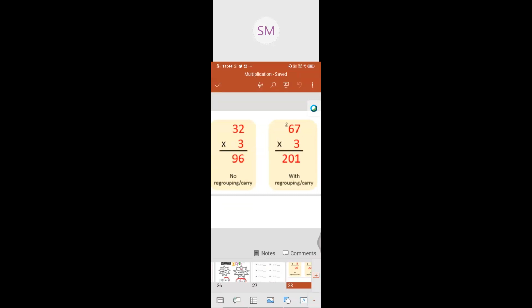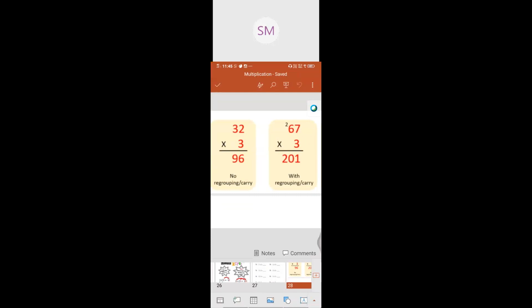What is multiplication without regrouping? See the first one, 32 multiplied by 3. We are doing the sum in the vertical way. Start with the ones digit: 3 twos are 6. Then go to the tens digit: 3 threes are 9. Are you doing any carry over there? No. So this is a simple multiplication, without regrouping or carry over.